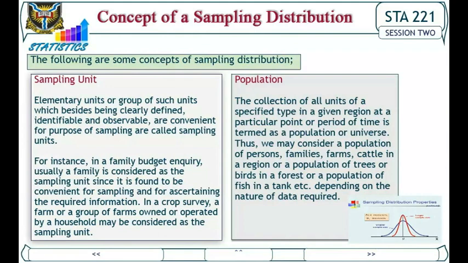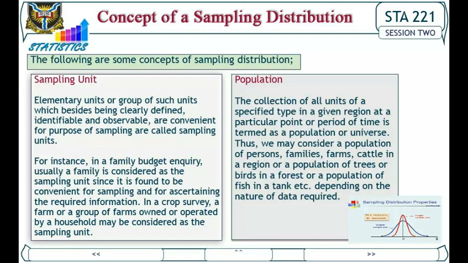Concept of a sampling distribution. The following are some concepts of sampling distribution. Sampling unit. Elementary units or groups of such units which, besides being clearly defined, identifiable and observable, are convenient for the purpose of sampling are called sampling units.